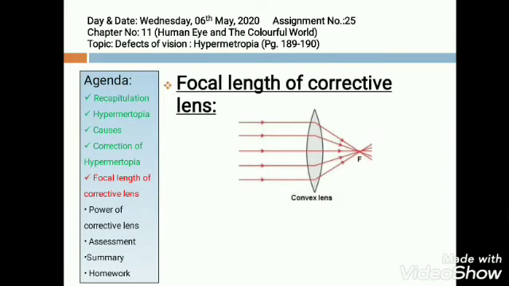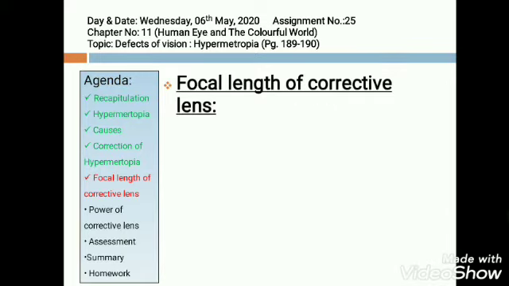Now what should be the focal length of a corrective lens? The corrective lens is a convex lens. So we all know that the lens formula is 1 by f is equal to 1 by v minus 1 by u. Here v is the distance of the image from the eye lens, and u is the distance of the object from the lens.